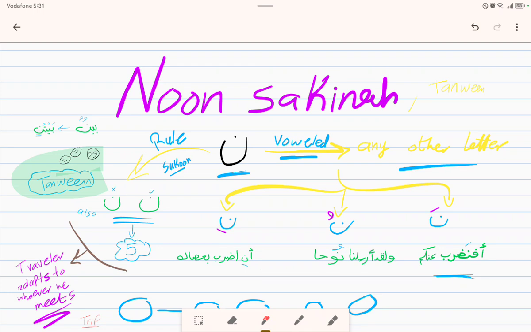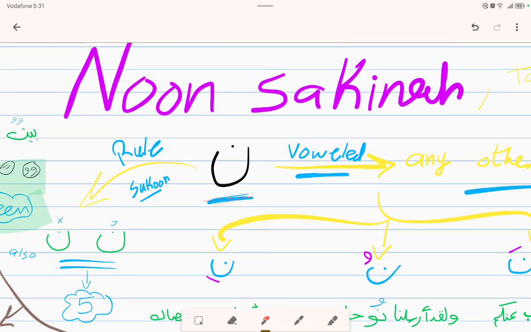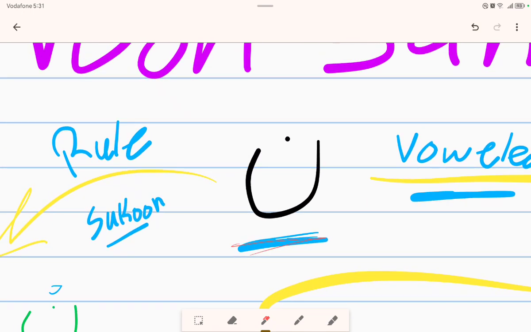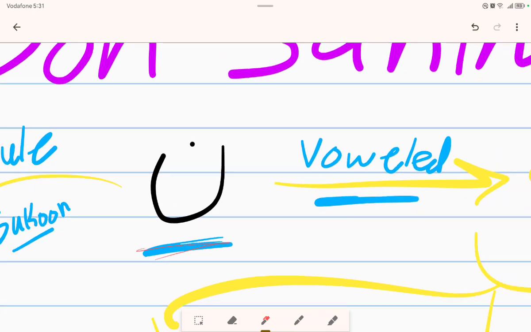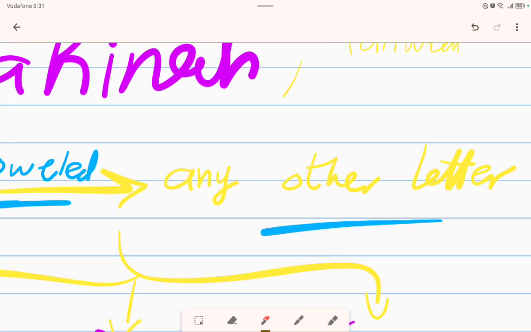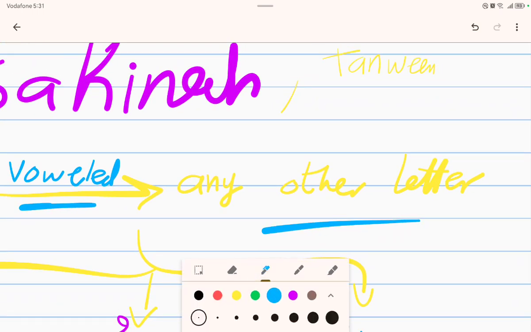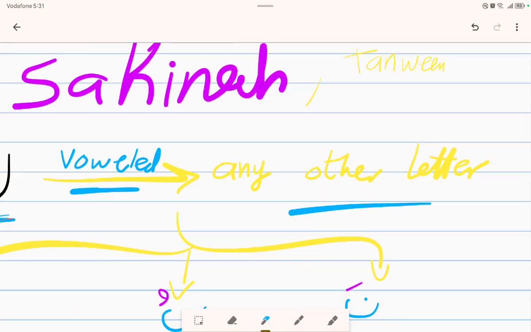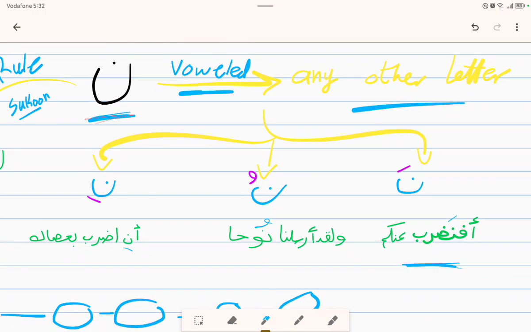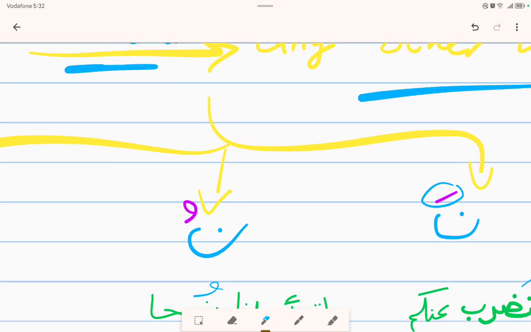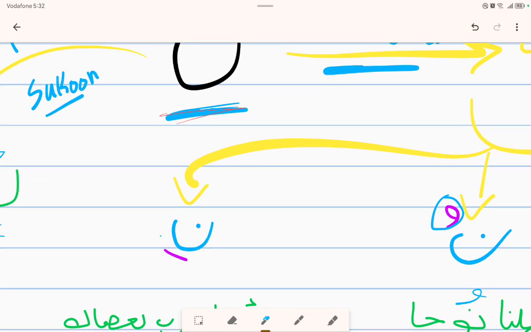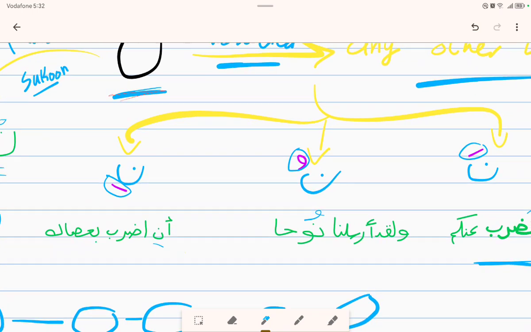Today's lesson, inshallah, we're going to be talking about one of the most important rules of tajweed, which are the rules related to the noon sakin. Actually, before getting started in this beautiful rule, we just want to know that the letter noon is such a unique letter. Why? Because when it's voweled, we just pronounce it as any other letter. Okay? So, we have here three examples with vowel noon, whether it was with fatha or dhamma or kasra. We just pronounce it as normal.